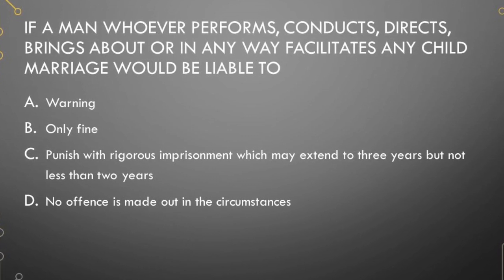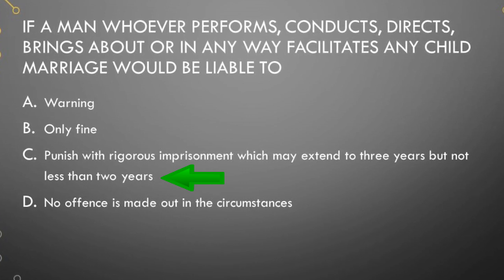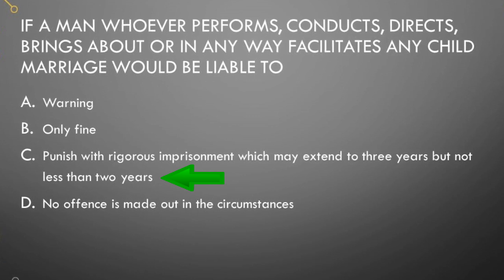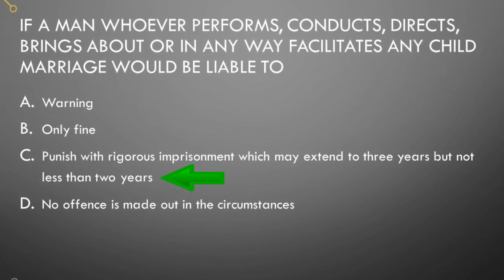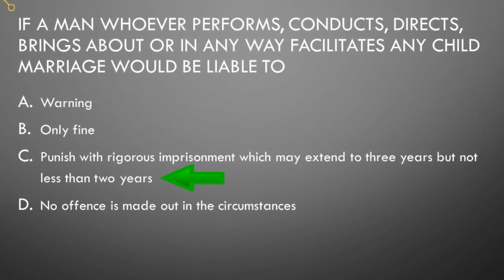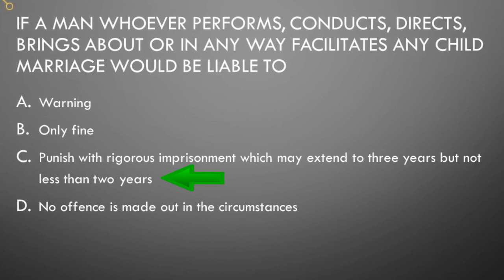Correct answer is option C, a man whoever performs, conducts, directs, brings about or in any way facilitates any child marriage would be liable to punish with rigorous imprisonment which may extend to 3 years but not less than 2 years.